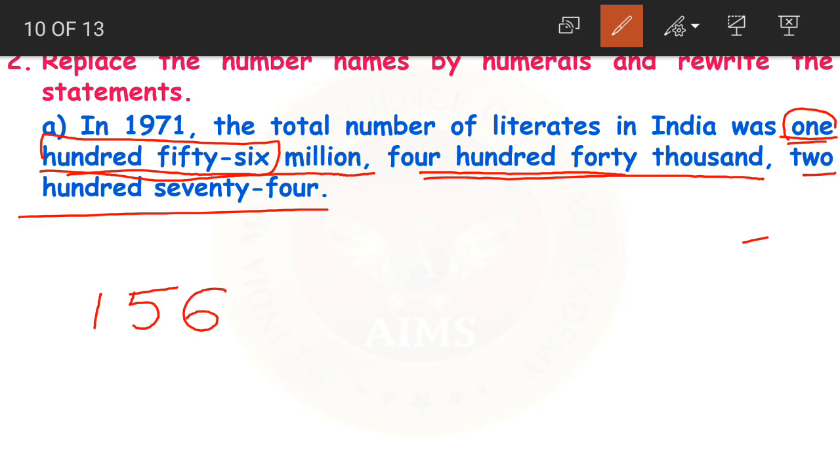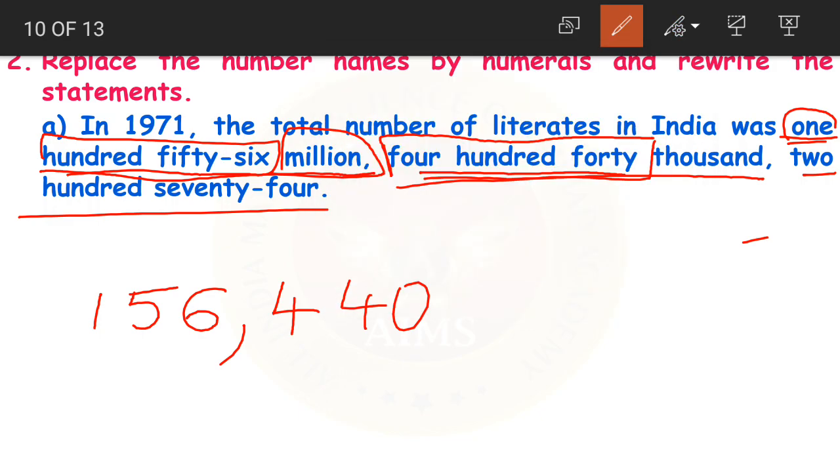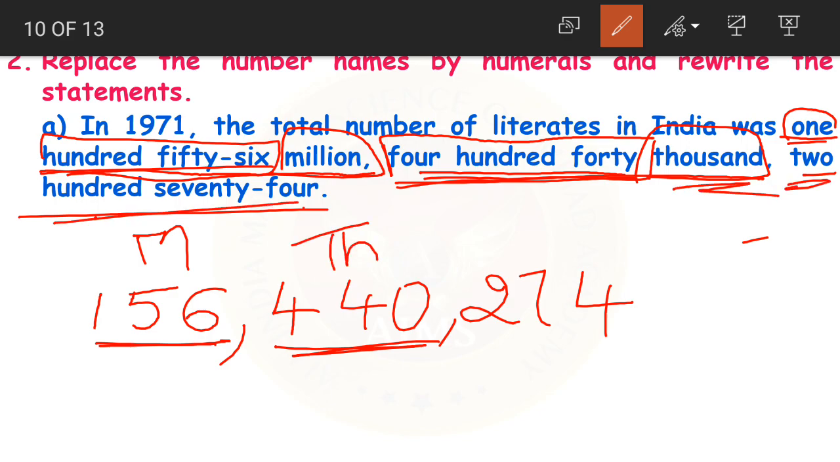Now how do we write 156? We write it like this. 156 is in which place? It is in millions period. So the period is completed here. Put a comma. Then we have 440,000. 400, 4 in the hundreds place. Then 40. 440,000. Again here the thousands period is completed. So put a comma. 274. That's it children. Understood? 156 is in the millions period, 440 in the thousands period, then lastly we have 274. This is how we write the number name.